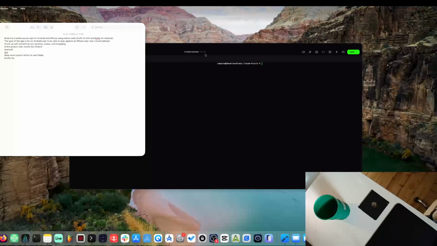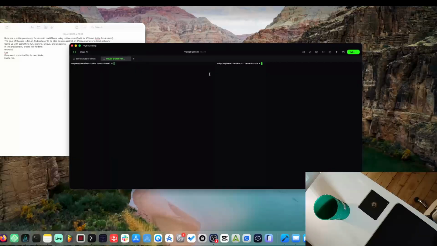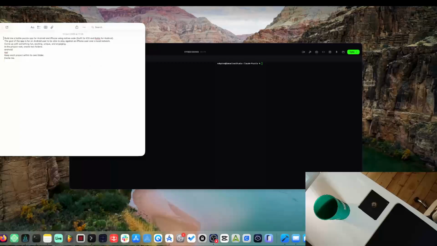Okay, so I thought we could do a fun test. We'll see what's better. We're going to do a comparison with Claude and Codex. So I'm just going to do this simple script, well, simple text. Build me a battle app, puzzle app on Android and iPhone. So we're going to do something quite complex for it.